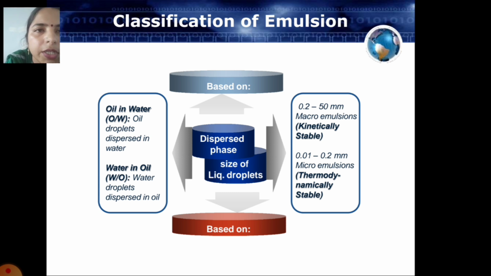Next is the classification of emulsions, which is based on the dispersed phase and the size of the liquid droplets. Oil in water: oil droplets dispersed in water, and water in oil: water droplets dispersed in oil. Droplet sizes of 0.2 to 50 micrometers are macroemulsions, which are kinetically stable, and 0.01 to 0.2 micrometers are microemulsions, which are thermodynamically stable.